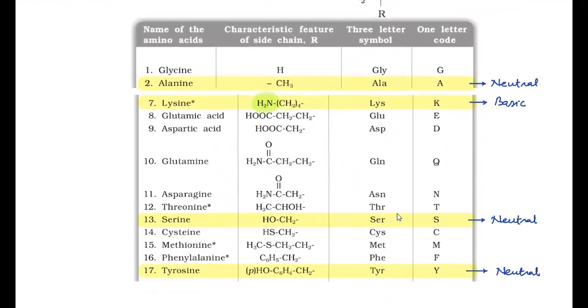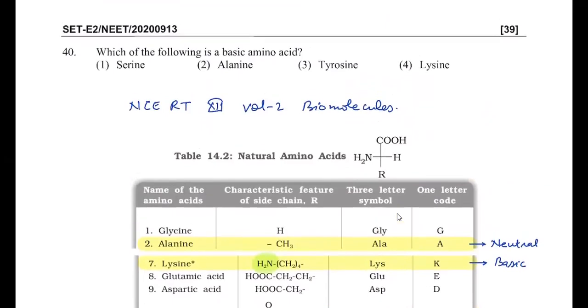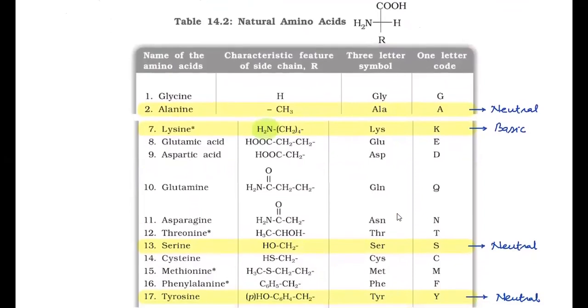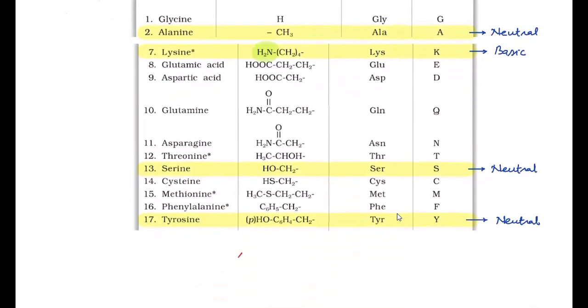So lysine is basic, while the others are close to neutral. In the case of tyrosine, you can say slightly acidic. Otherwise, they are mostly considered all neutral. So in this case, a basic amino acid is asked, and the basic amino acid is lysine. So we write answer 4 for this question. For structure reference, you can see NCERT table number 14.2 of the biomolecules chapter. Once you know that lysine has an extra NH2 group, that means it will show basic character. So the answer for this question must be 4.